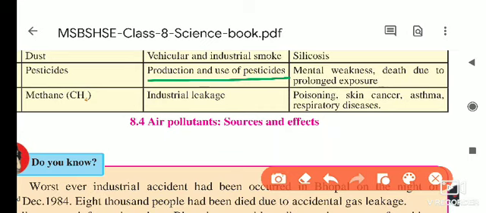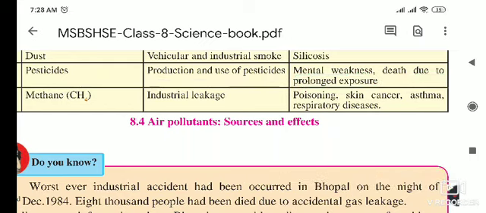Because of these pesticides, there is mental weakness and even death due to prolonged exposure, meaning continuous use of such pesticides in our farm.